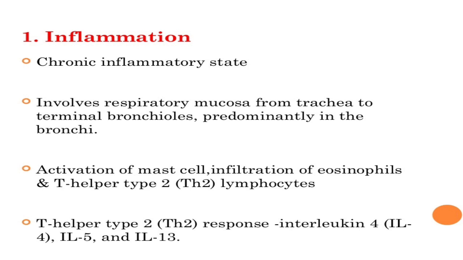So what happens in inflammation? It is a chronic inflammatory state. It involves the respiratory mucosa from trachea to terminal bronchioles. The term itself suggests that it is bronchial asthma, meaning there is involvement of bronchi, and there is activation of mast cells, infiltration of eosinophils and Th2, that means T helper type 2 lymphocytes.